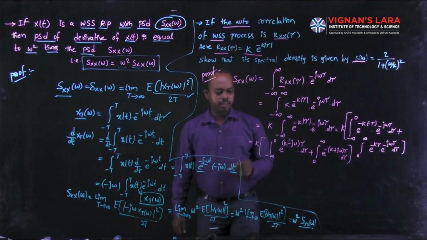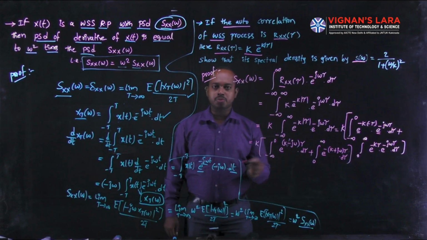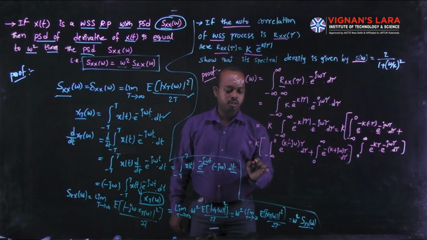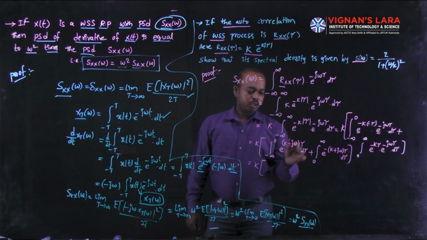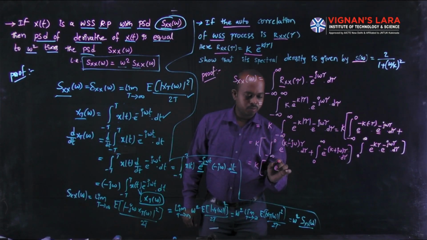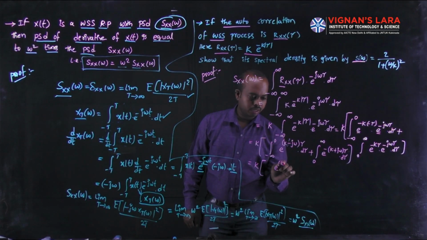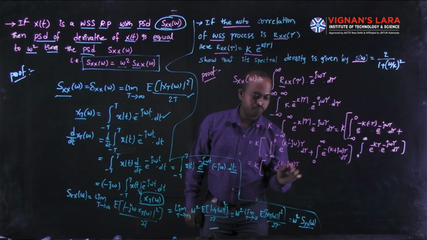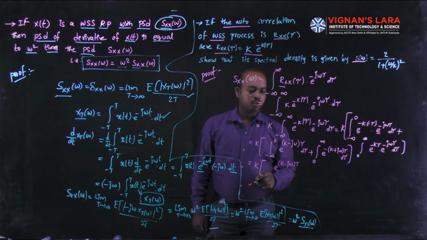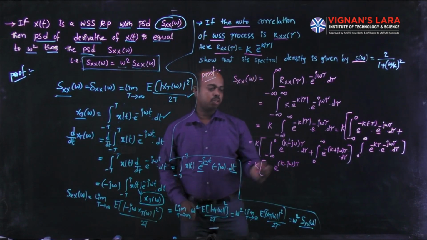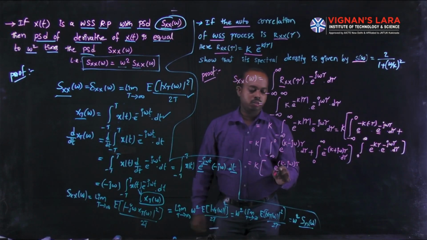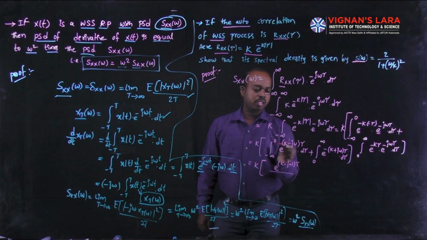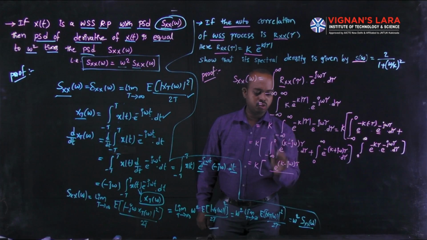Now you can apply the integration on each and every term, then substitute the limits. Now k into the exponential term integration, that is e power k minus j omega into tau, and we write the differentiation of the power term of the exponential in the denominator. How to differentiate this exponential term with respect to tau? The value is k minus j omega.